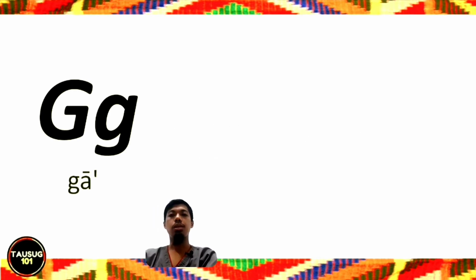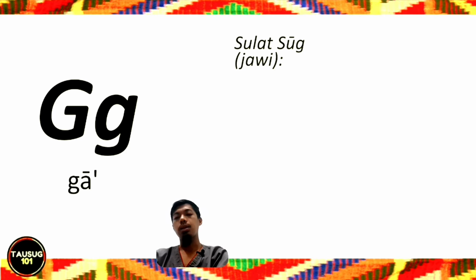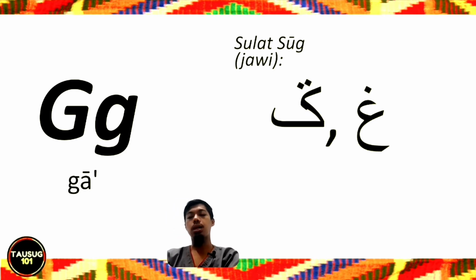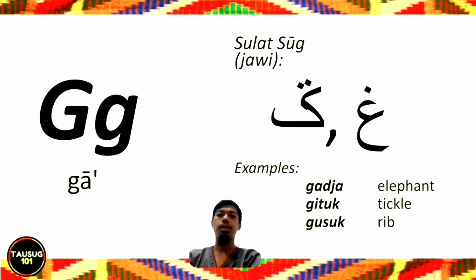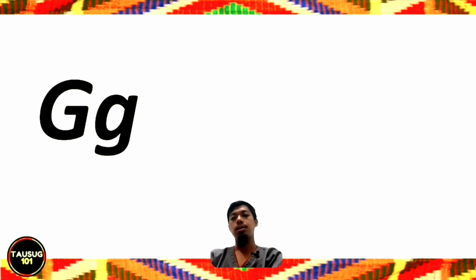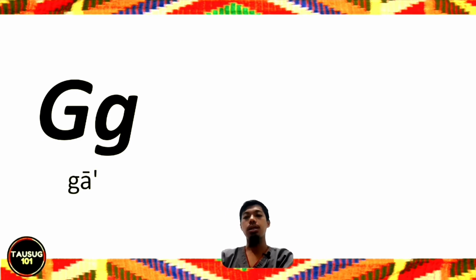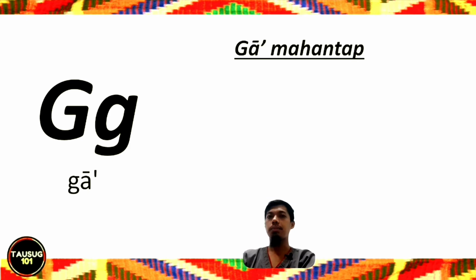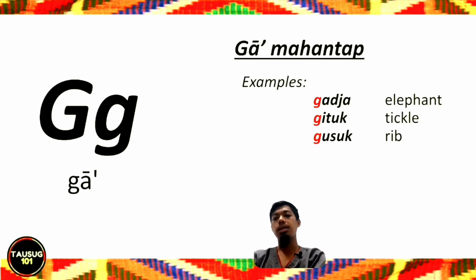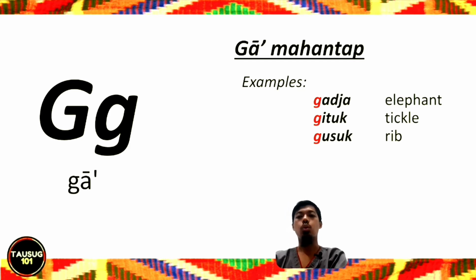Now let's proceed to letter ga. This is how the letter ga is written in Borjawi. Examples: gadja, gitu, gusuk. Same with letter ba, ga has two different sounds: the ga mahantap and the ga kahak. Ga mahantap, examples here: gadja, gitu, gusuk.